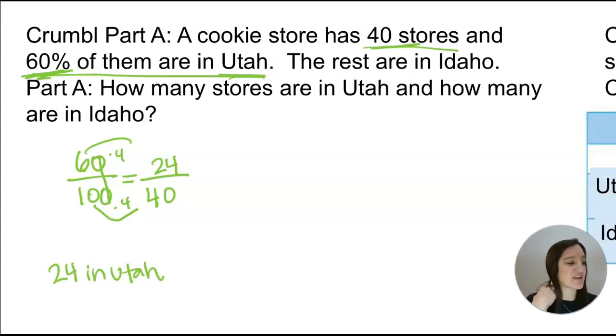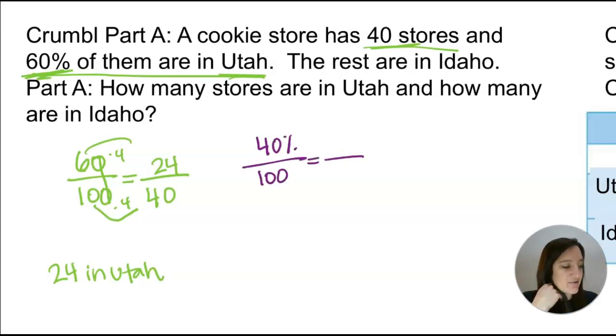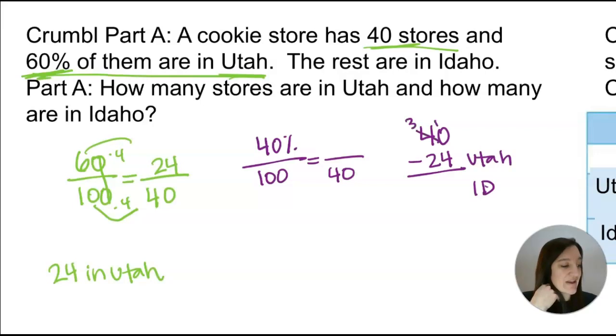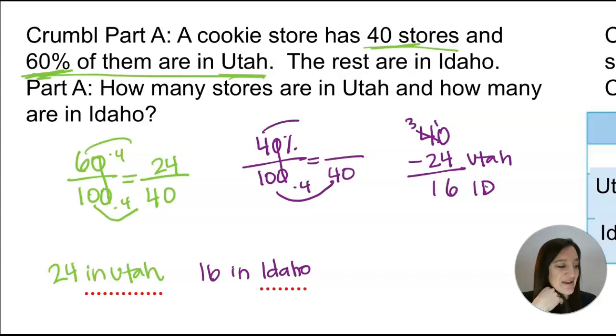Okay, so I have two ways I can find Idaho now. I can do the other 40% is in Idaho, right? Or I can be like, all right, well, if there's 40 total stores and 24 of them are in Utah, that means if I get rid of them, I will be left with the ones in Idaho. So 16 in Idaho. I could have also done it the ratio way, and I still would have gotten 16 in Idaho. Okay, so let's go to part B.